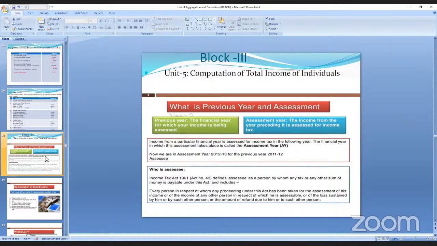So now, 1st April 2021, no, 2020, and closes with the 31st March 2021. So what is assessment year? Where you have to calculate the income from salary, that is year 21 to 22. That is the financial year. That is the assessment year.